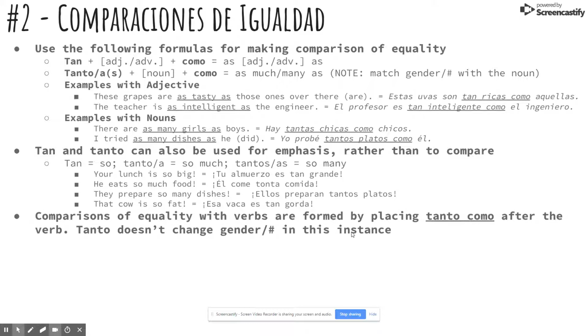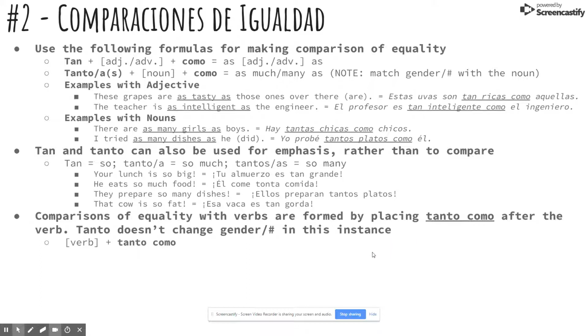All right, comparisons of equality with verbs. So we've looked at them with adjectives, with nouns, comparisons of equality. We've also looked at how tan and tanto can be used for emphasis. Now we're going to look at comparisons of equality with verbs. And those are going to be formed by placing tanto como after the verb. One big thing to note here is tanto doesn't change gender number in this instance. It's always going to be tanto. There's nothing that it's going to match with.